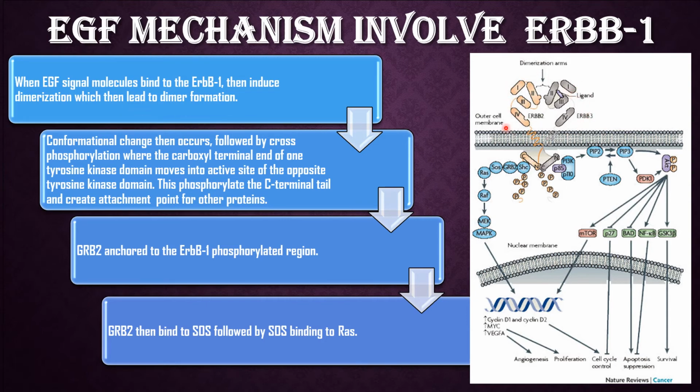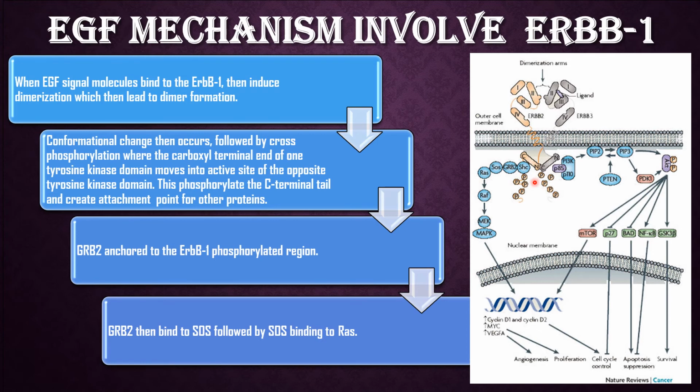This is the dimer formation. The conformational change then occurs, followed by cross phosphorylation, where the carboxyl terminal end of one tyrosine kinase domain moves into the active site of the opposite tyrosine kinase domain. This phosphorylates the C-terminal tail and creates an attachment point for the other protein.